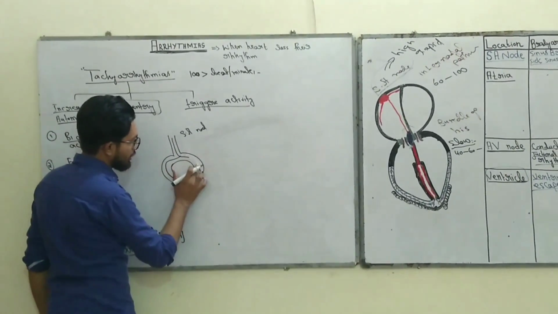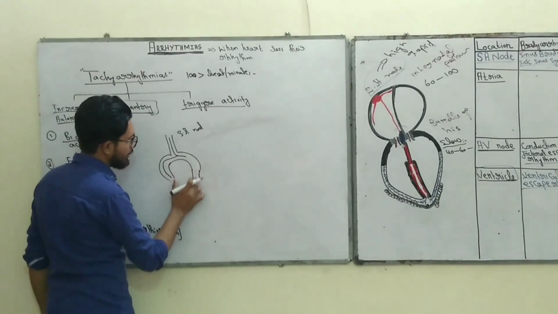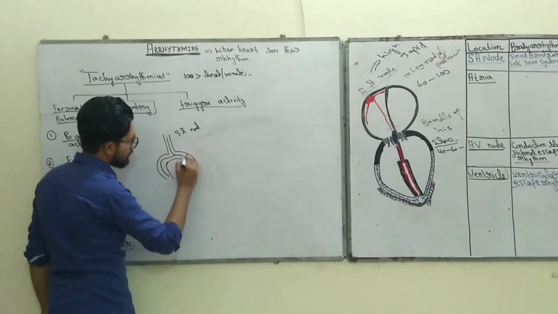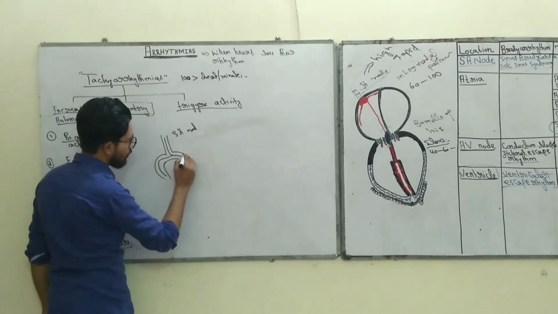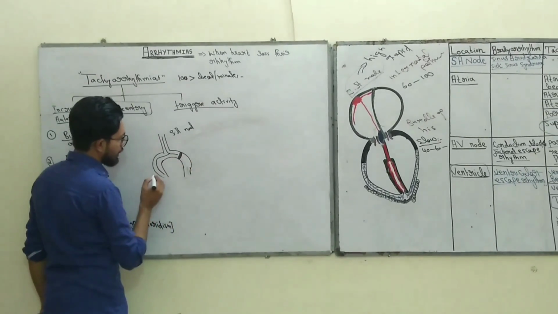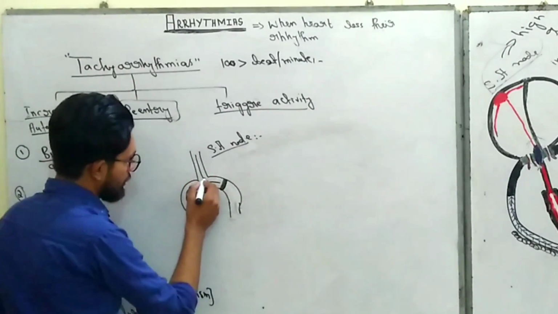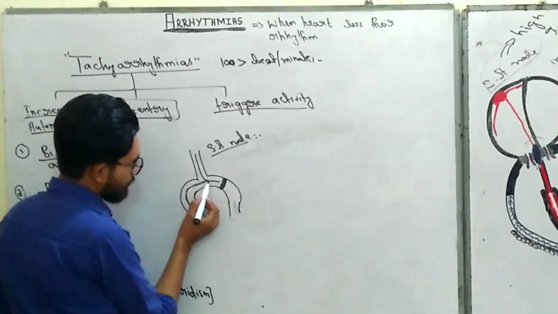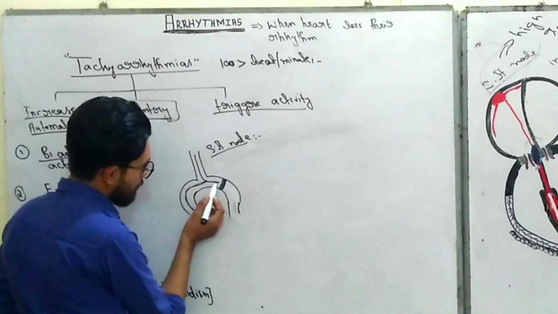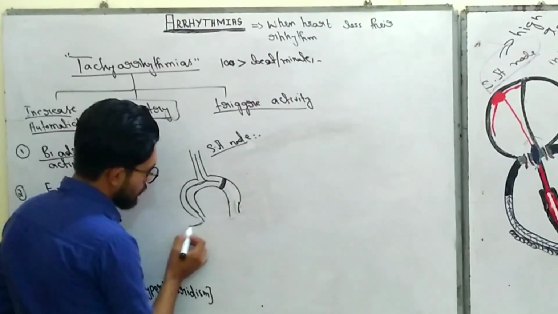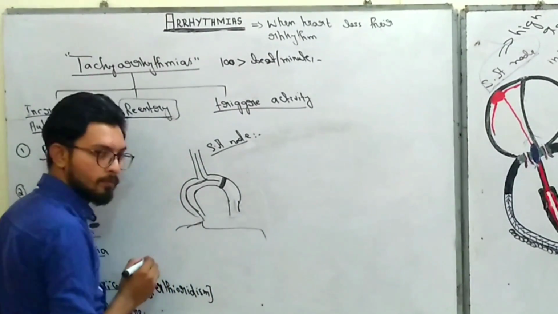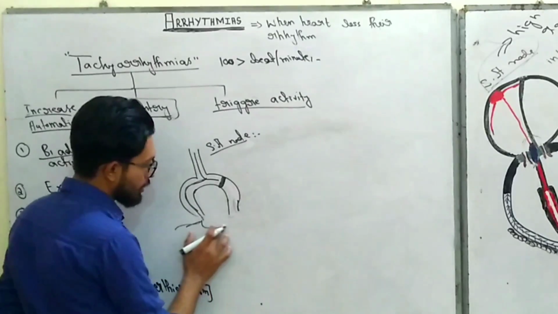But if any path, or we can say any part of the heart, is blocked, then what really happens is the SA node sends a signal, and this signal does not pass from this area because it is blocked, but it passes from this other area to depolarize the atria, right? But it is the normal physiological phenomenon.